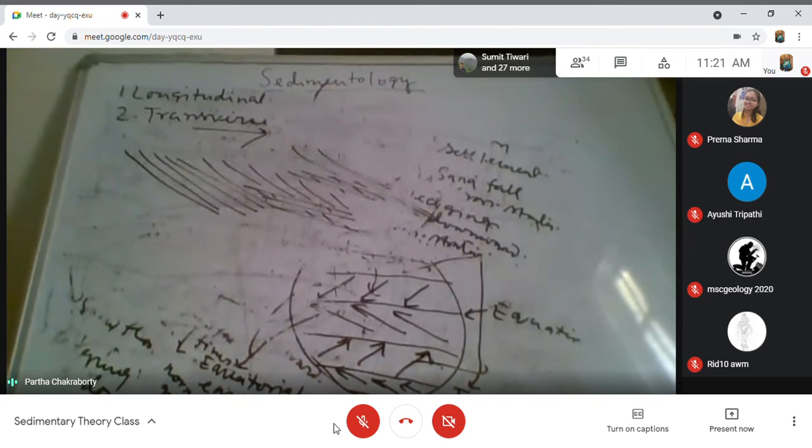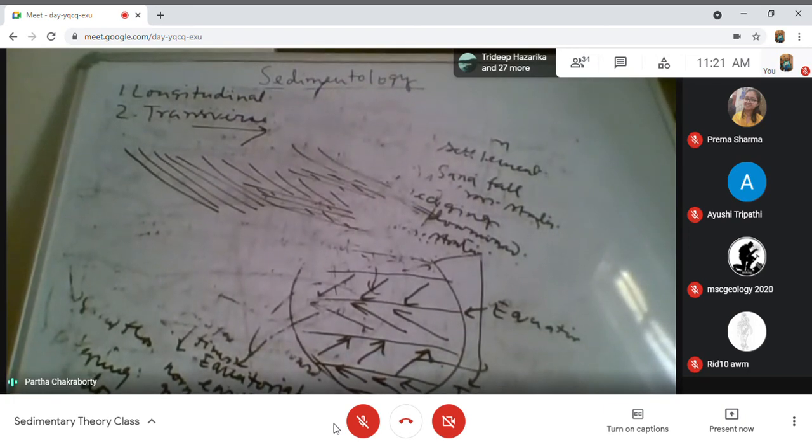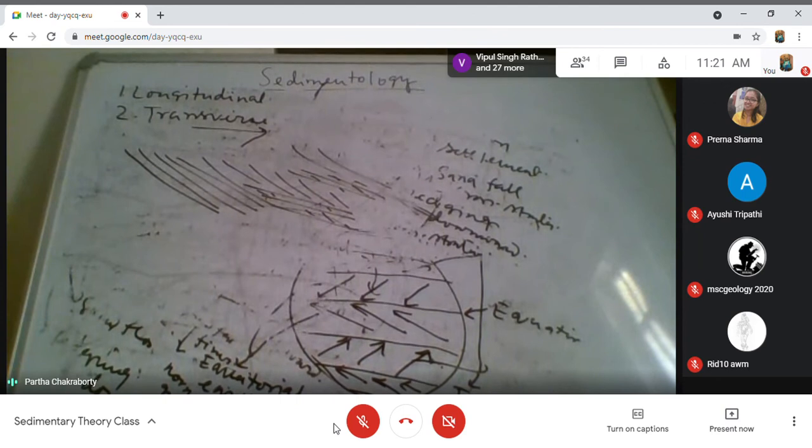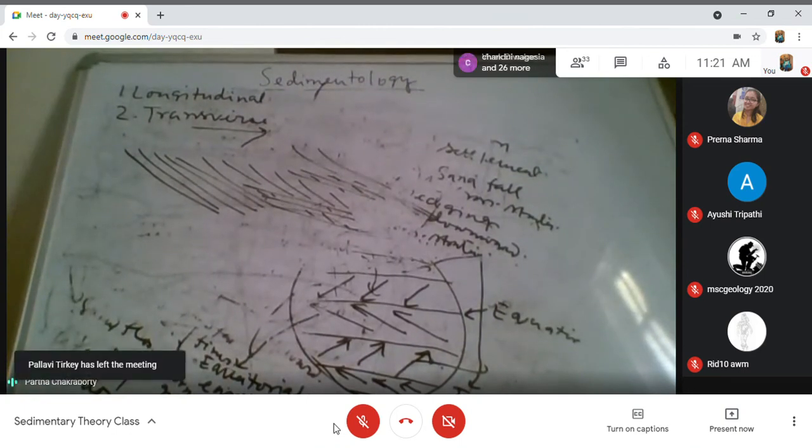Now ephemeral streams, as I discussed earlier, form during occasional high rainfall and precipitation, because the aeolian sediments are non-cohesive. There is very little mud, and the grain size is very well sorted and well rounded, and then you supply water into it.